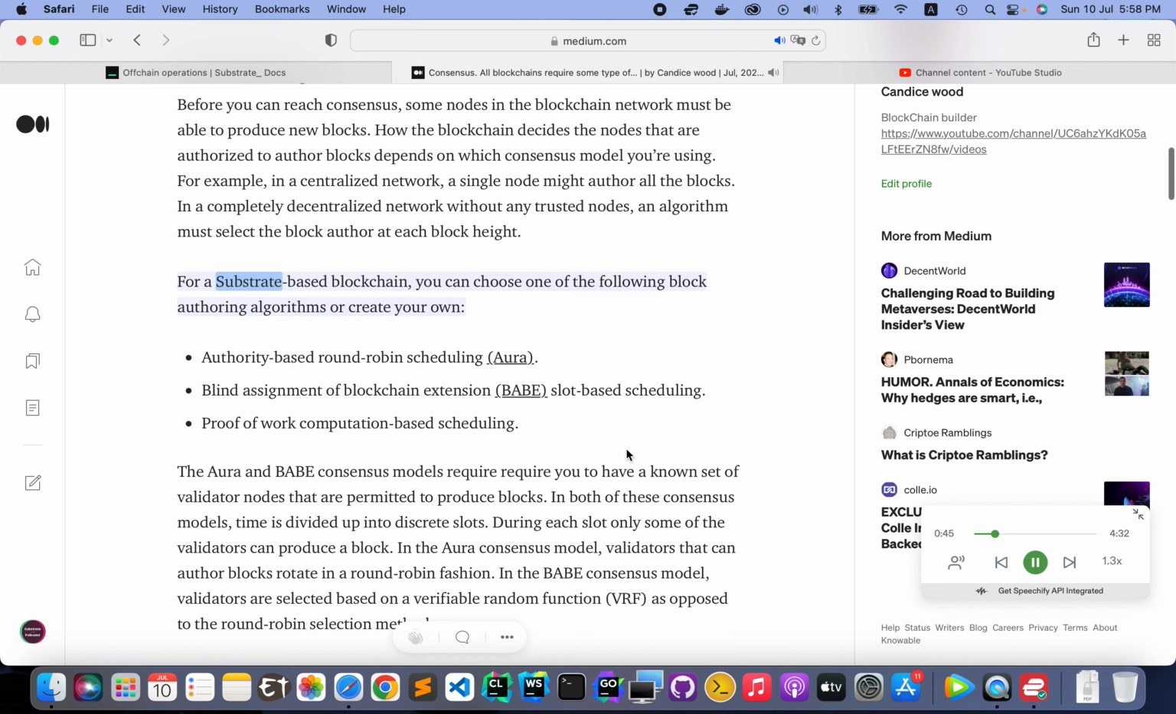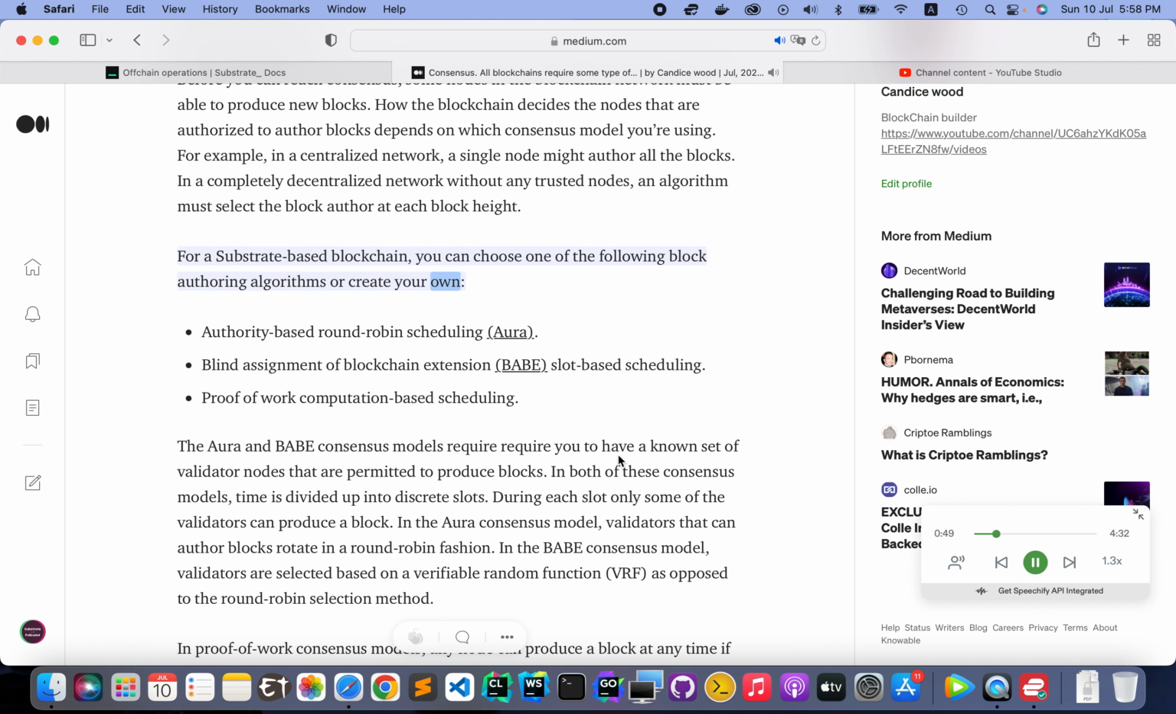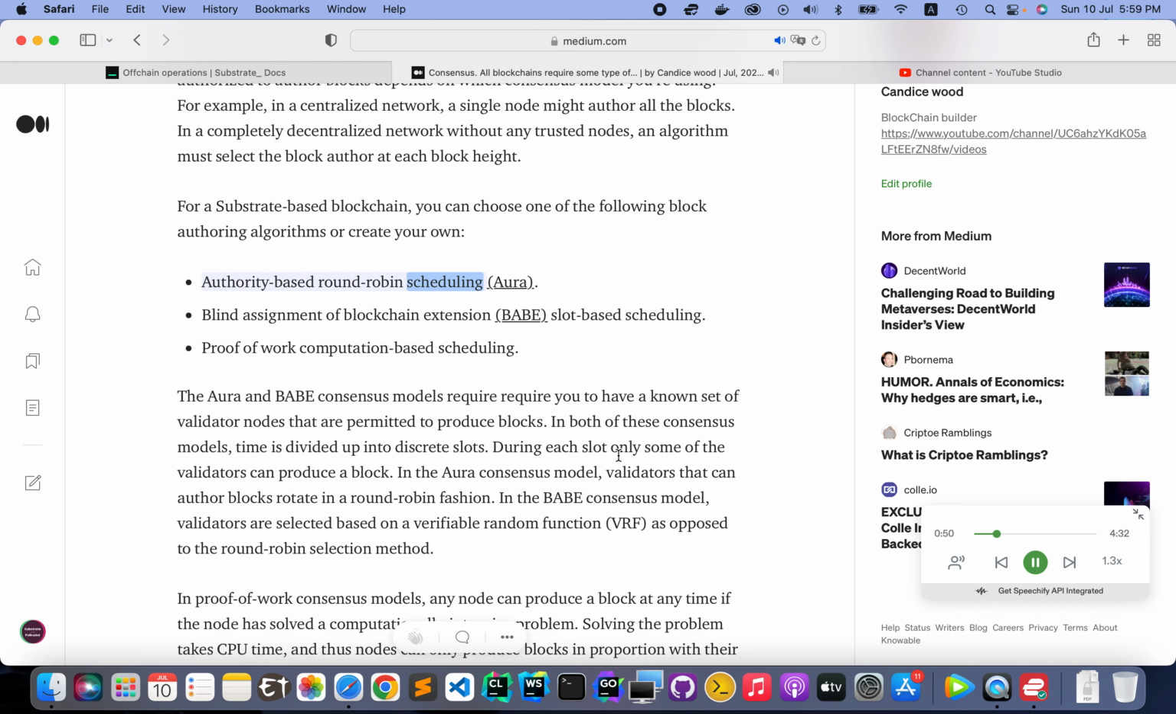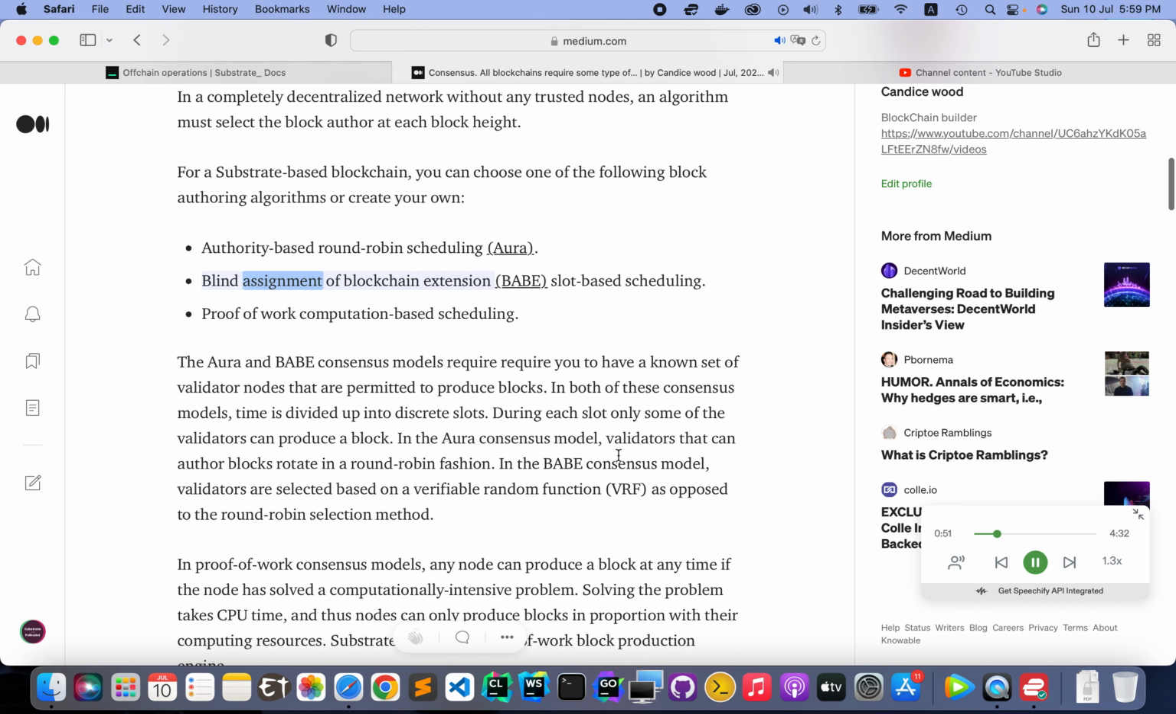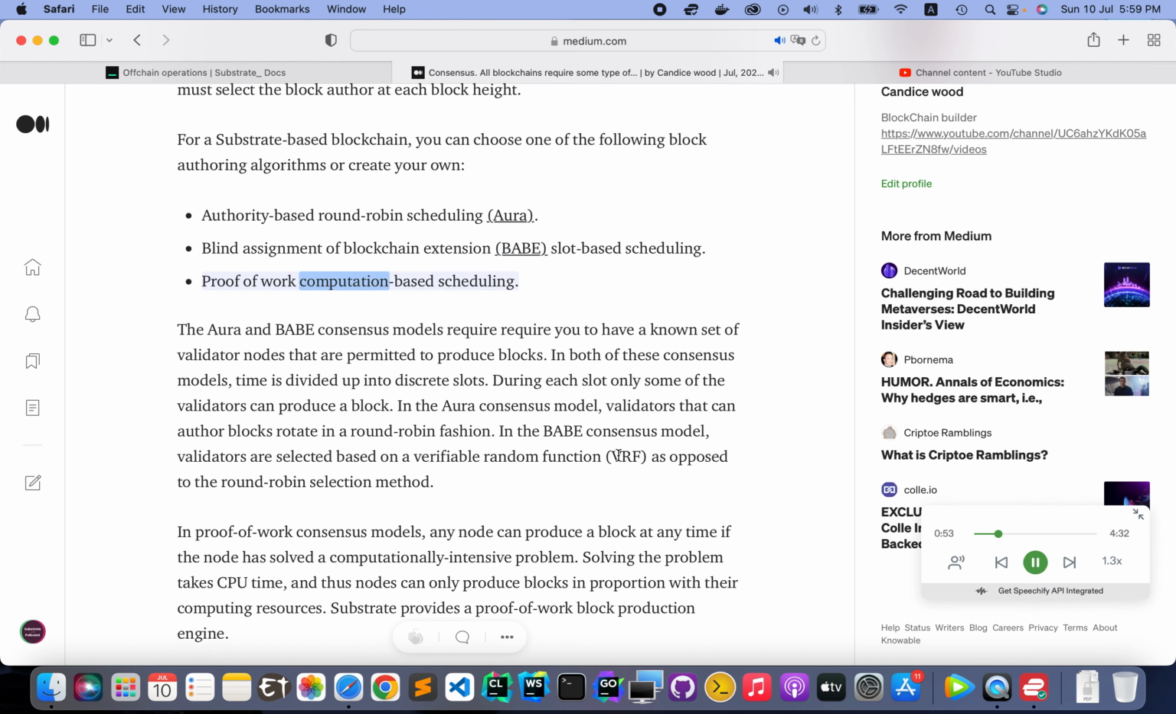For a Substrate-based blockchain, you can choose one of the following block authoring algorithms or create your own. Authority-based round-robin scheduling, Aura. Blind assignment of blockchain extension, BABE. Slot-based scheduling. Proof-of-work computation-based scheduling.